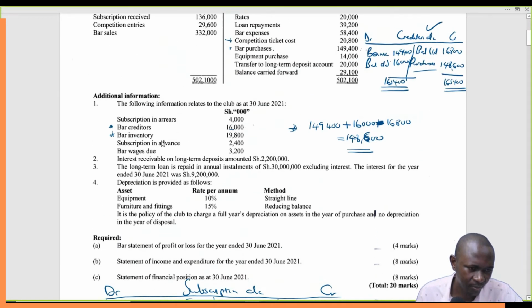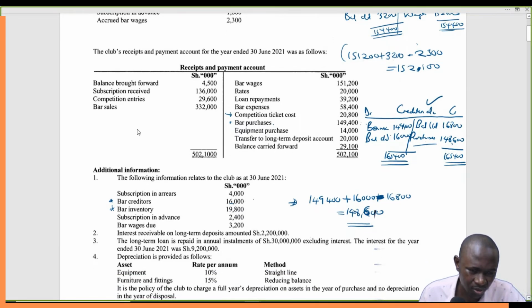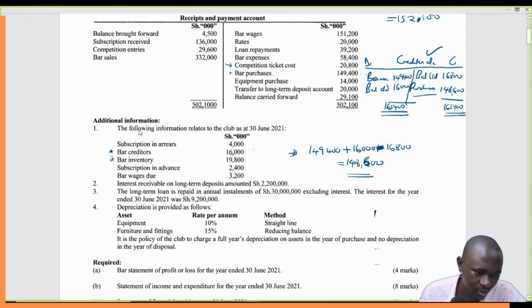Do you have any other income? Subscription, competition entries, bar sales. Now, this bar sales is a bit tricky because it's a loss. So we may not put it right here. So let's check if we have any other.